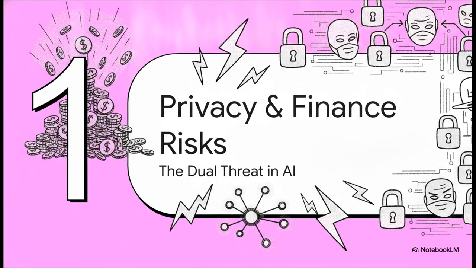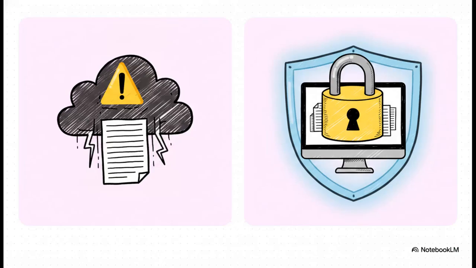Section 1. The privacy and financial risks. Let's look at how this impacts the real-world choices developers are making today. When you're building enterprise AI, you're juggling two massive threats at once: leaking proprietary data and bleeding money. If you're on a security-conscious team, say you're a fintech dev, or you're building medical AI, you simply cannot risk pasting your proprietary system prompts or sensitive customer data into some random third-party web form that silently beams your text off to remote servers. This is exactly where local execution becomes a total lifesaver.